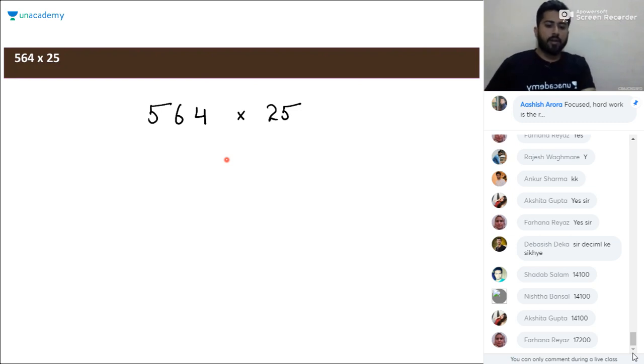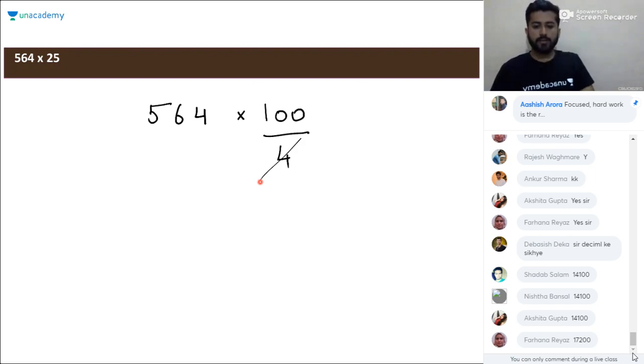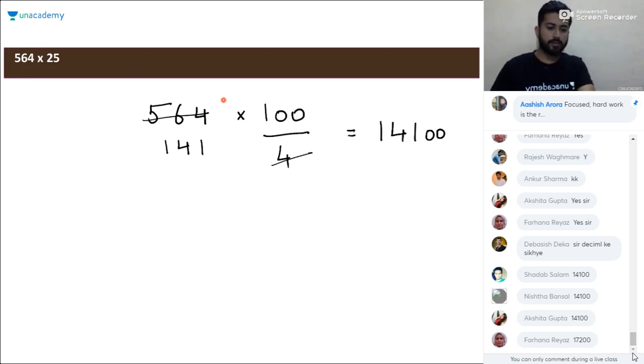So we can write 25 as 100 by 4. When you divide this number by 4, you will get 141. And then multiplying it with 100, it will be 14,100. So when you need to multiply any particular number with 25, just do one thing. Divide that number by 4 first and then add zeros after it.